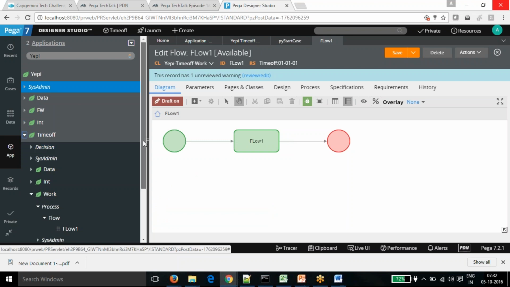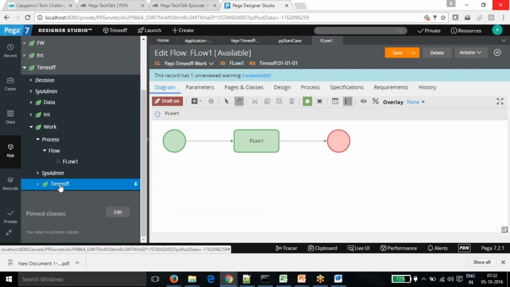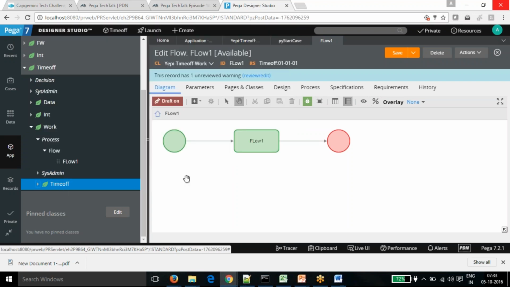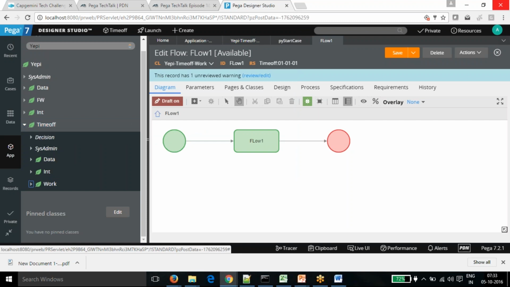If you go to the bottom of the class, within the time off, you can see more structure of the same. Time off is coming from work, and that is coming from organization. And then directed inheritance comes into the picture. First pattern inheritance comes into the picture, then directed inheritance. This is just for information, not part of any initial certification material.